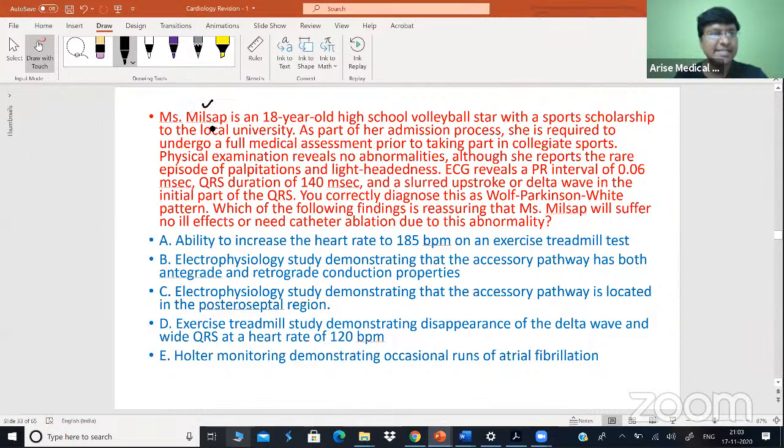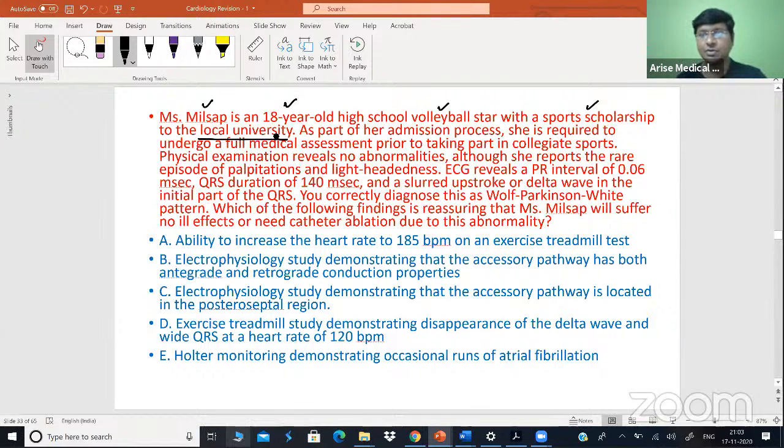Mrs. Millsap, she is an 18-year-old high school volleyball star. She's a volleyball player and a champion, and she also has a sports scholarship to the local university.